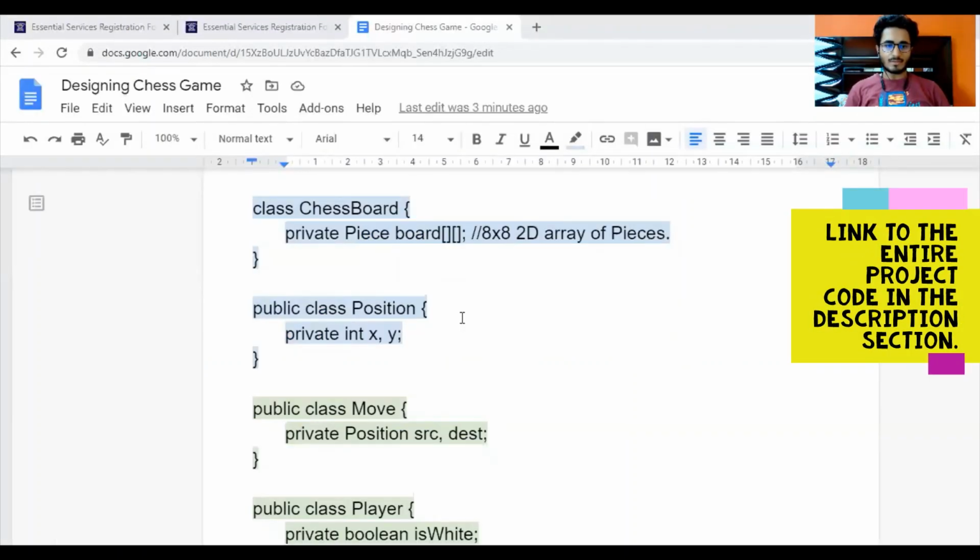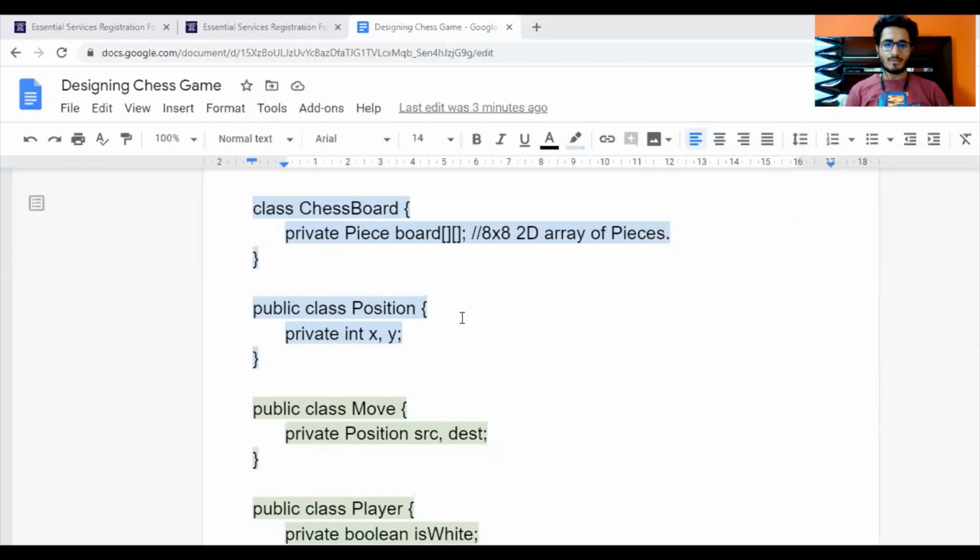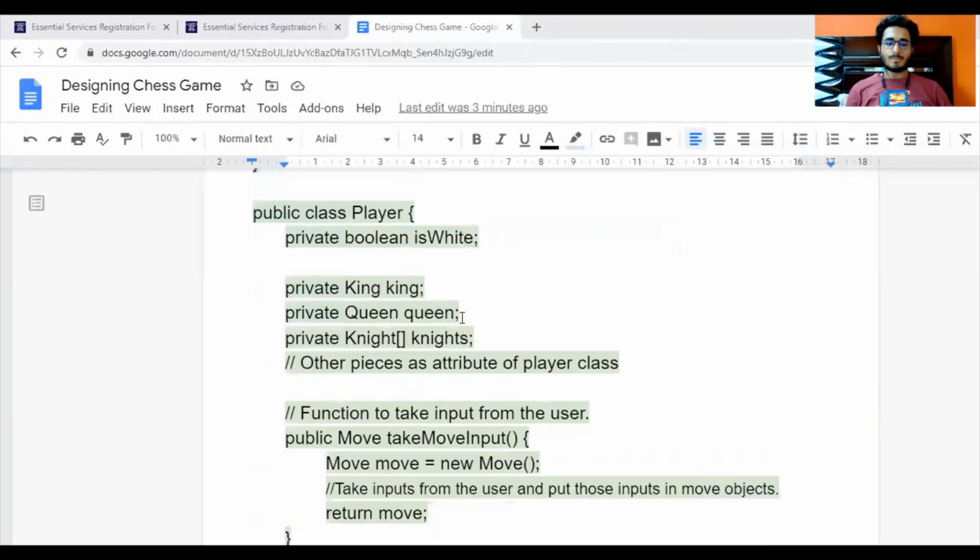Now let us check our classes. As we discussed, one class is our chessboard class, and a chessboard is basically a matrix which holds pieces. So we have taken a 2D array where each cell of our array is basically a reference or a pointer to the piece class.